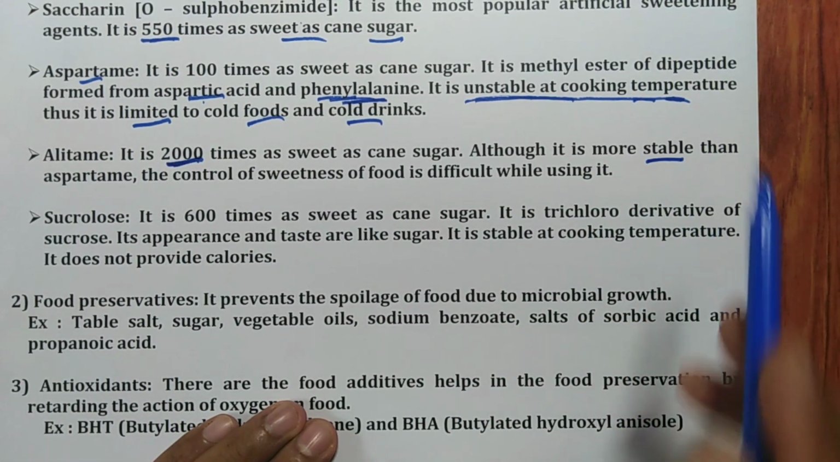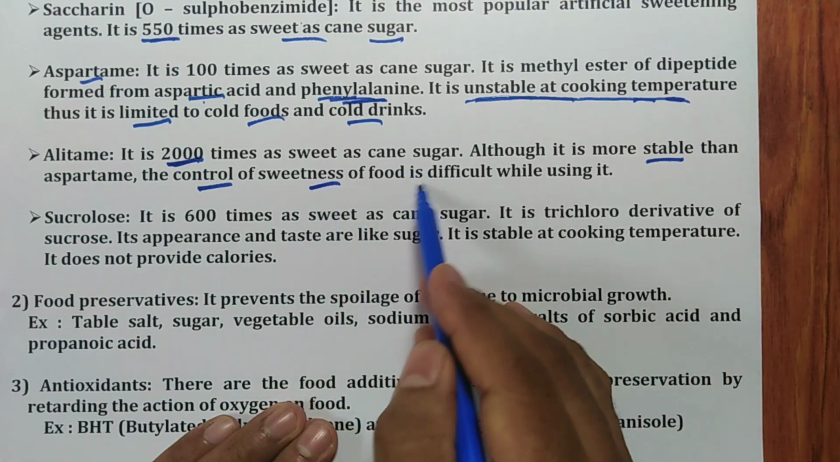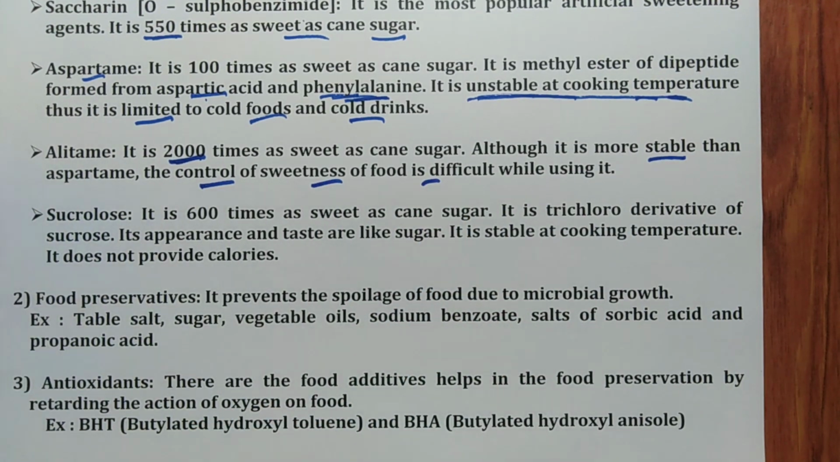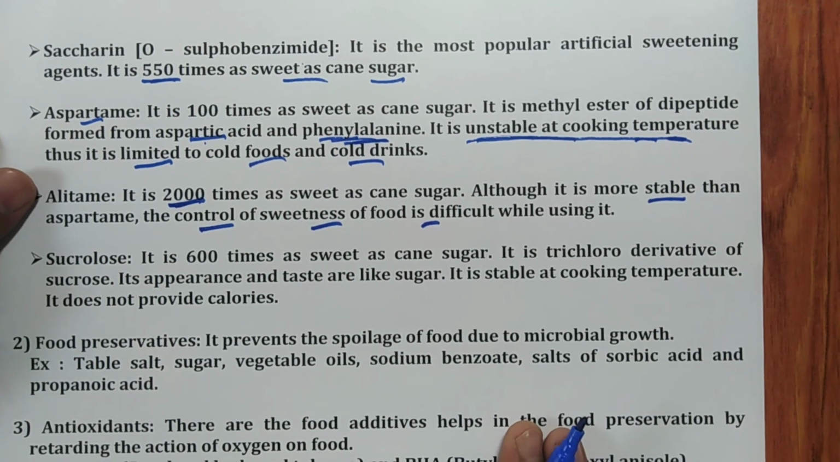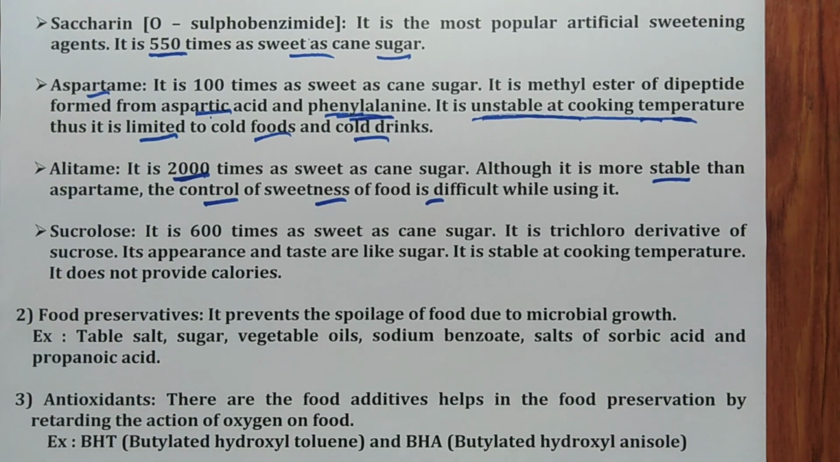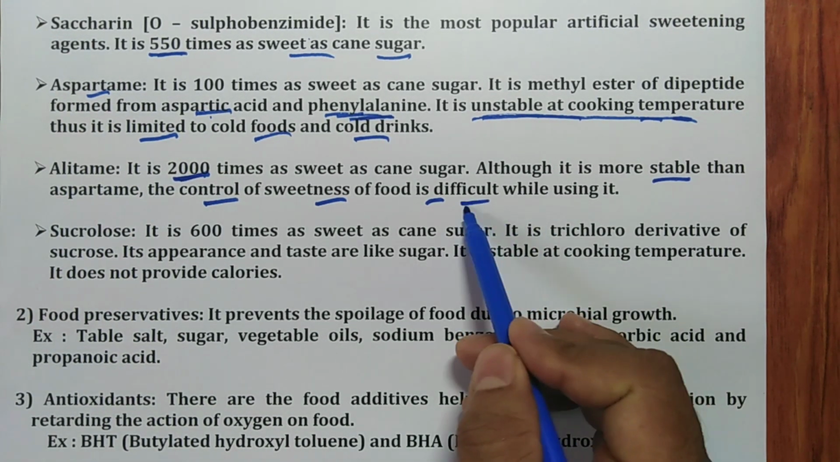Although it is more stable, controlling the sweetness is very difficult. Hence, generally we will go for saccharin in the food industries. Because alitame is sweeter, but because of that reason it is difficult to control.